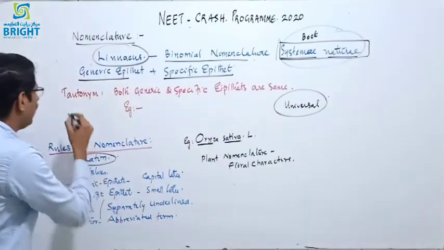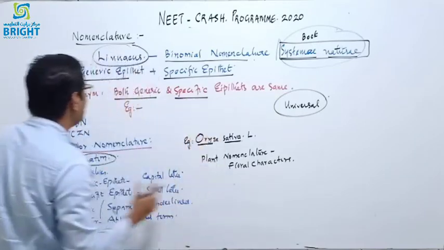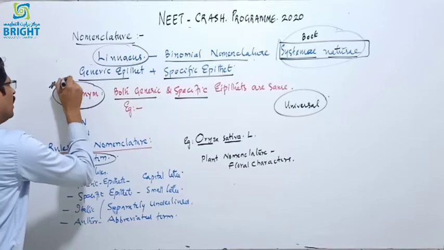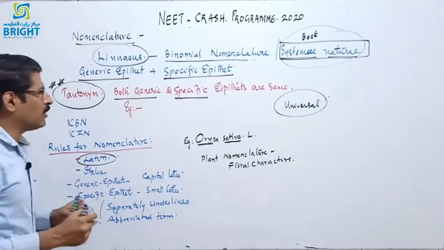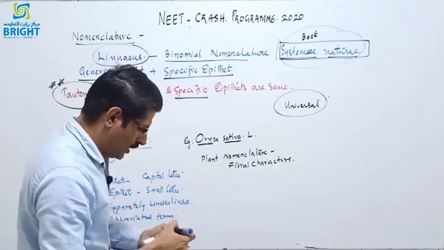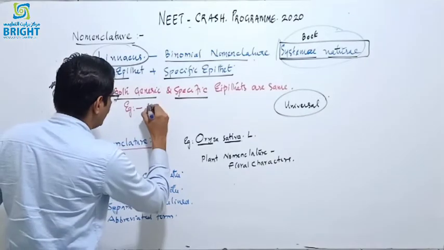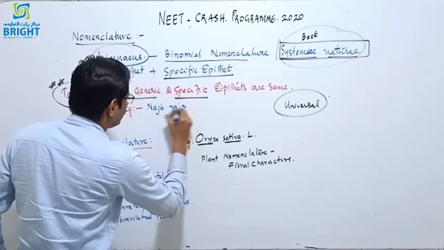And when both the generic and the specific epithets are the same, it is called a tautonym. It is important for examination. Tautonym, that is, both specific and generic epithets are the same. Can you give an example? The example for tautonym is Naja naja.